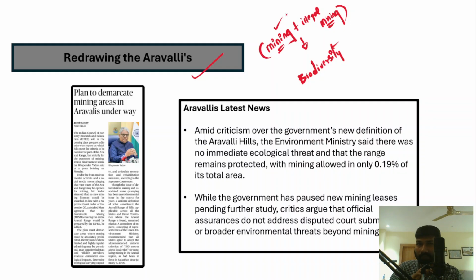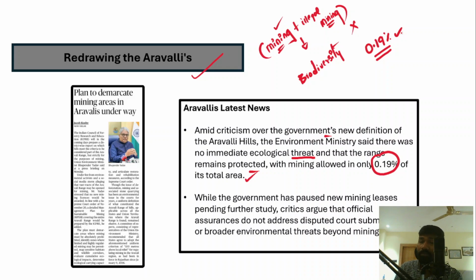So let's understand this in a very brief way. So we'll get the overall picture about this. So in fact, the government has defined Aravalli Hills. Now, in fact, the Ministry of Environment, Forest and Climate Change has said that there is no immediate ecological threat and the range remains protected by the government, with mining allowed in only 0.19% of the total area. Right. Now, government, despite threats to the Aravalli Mountains, has not banned mining, but government allowed that 0.19% of the Aravalli Mountains will be used for mining.